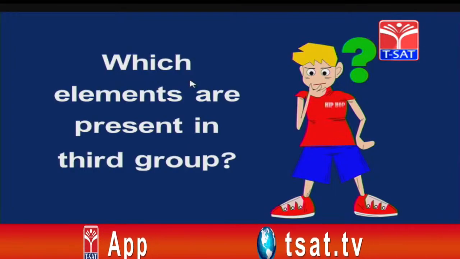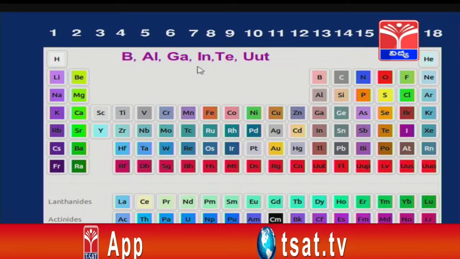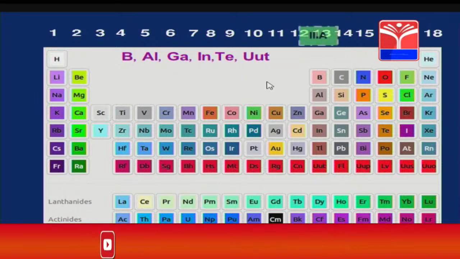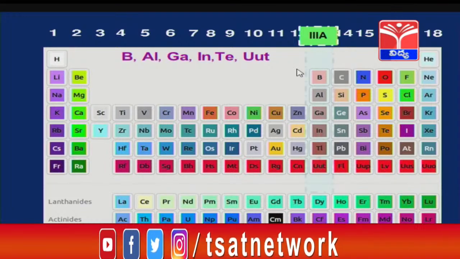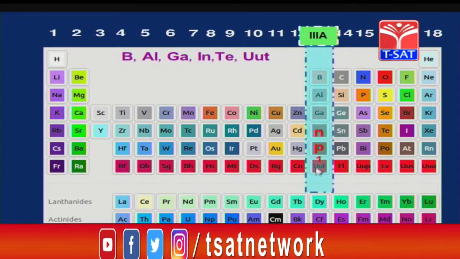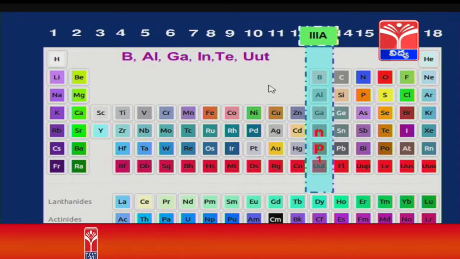Which elements are present in the third group? Boron, aluminum, gallium, indium, thallium. Now, where is it? It is here. It is also called the third A group. The elements from top to bottom. What is its electronic configuration?